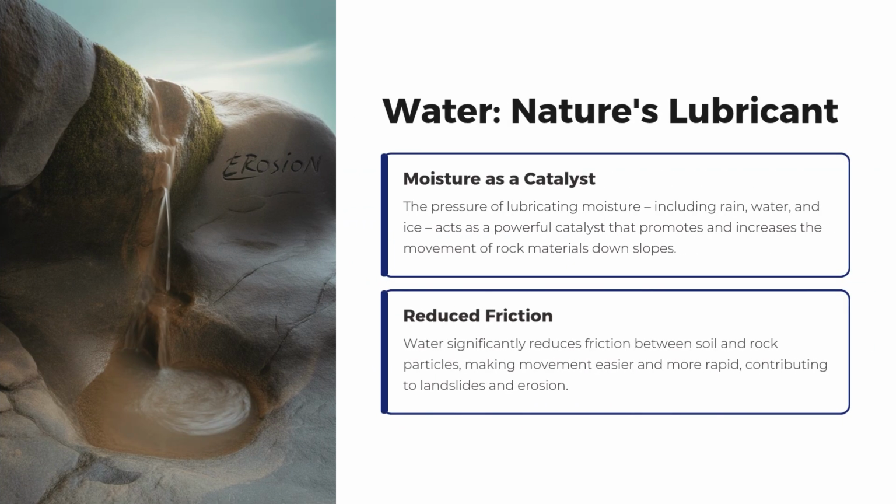Water, nature's lubricant. Moisture as a catalyst. The pressure of lubricating moisture, including rain, water, and ice, acts as a powerful catalyst that promotes and increases the movement of rock materials down slopes. Reduced friction. Water significantly reduces friction between soil and rock particles, making movement easier and more rapid, contributing to landslides and erosion.